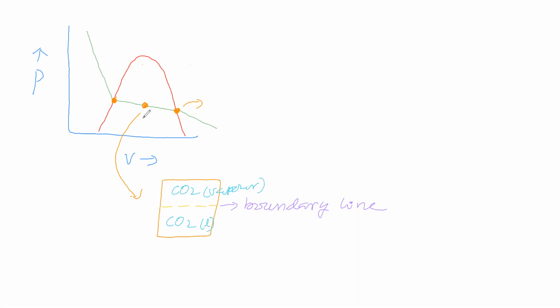Now, here at this point, some amount of carbon dioxide is in liquid state, some amount of carbon dioxide is in vapor state. Between these two, the boundary line will be there. Sir. Now we will take this point. At this point, will carbon dioxide be in gaseous state or in liquid state?